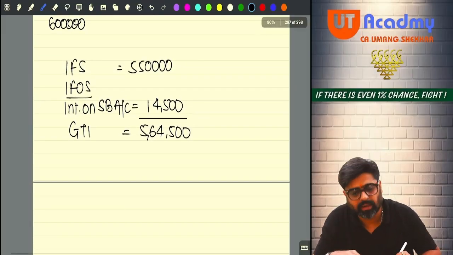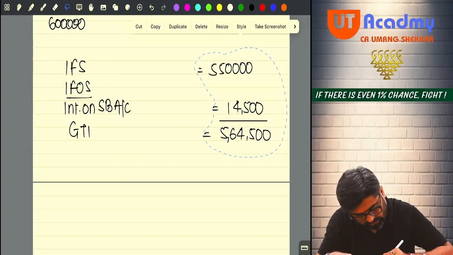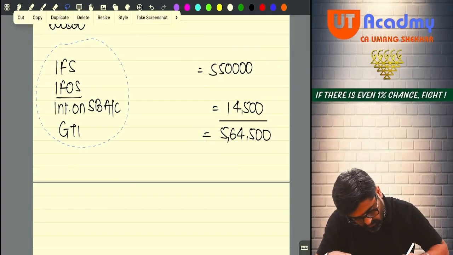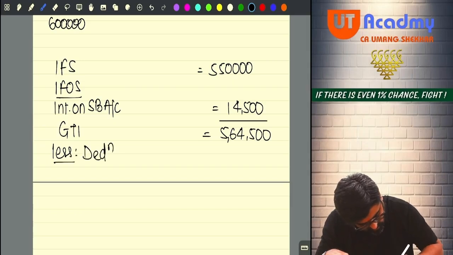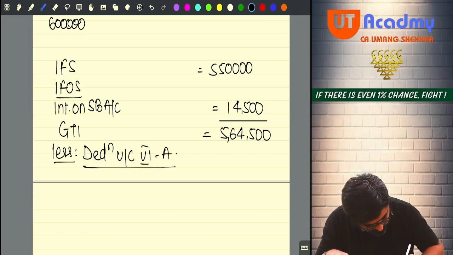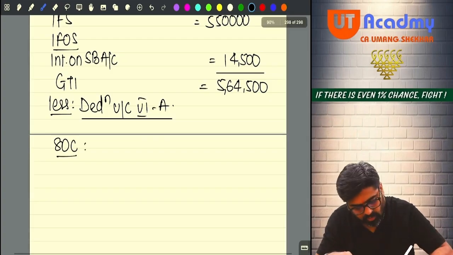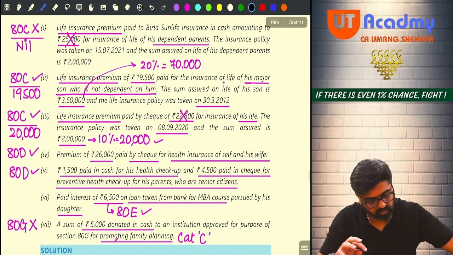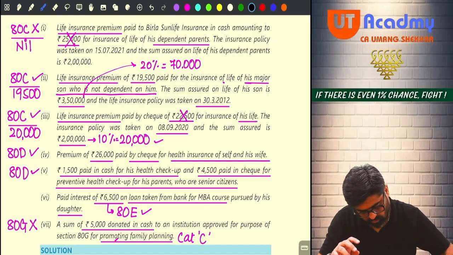From that you are going to claim chapter 6A deduction. Are you getting what I am doing? Are you understanding? Okay, now less deductions under chapter 6A. How much deduction? 80C. All the premiums you add: 19,500 plus 20,000.